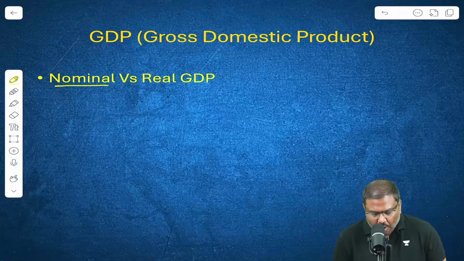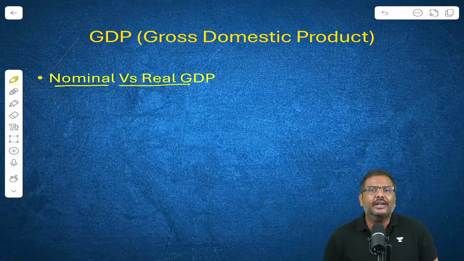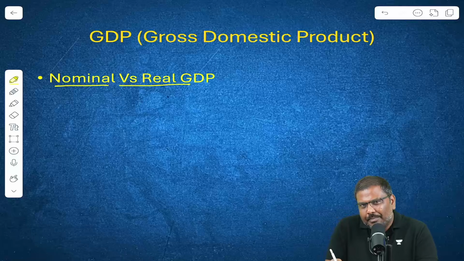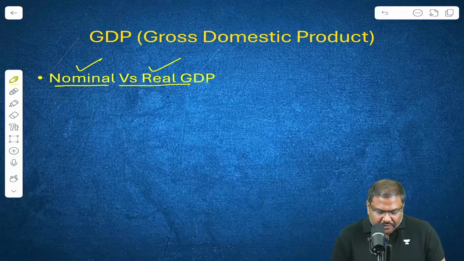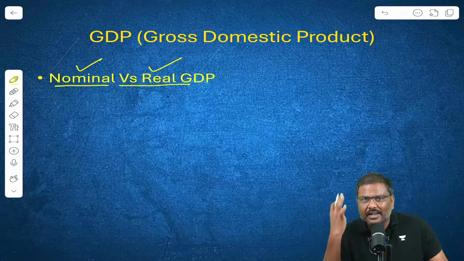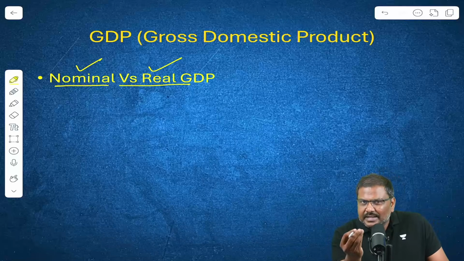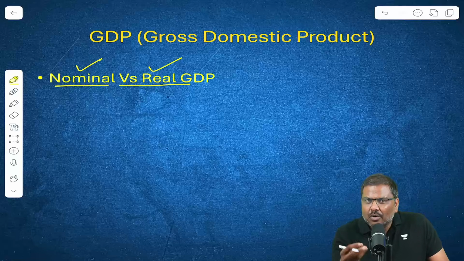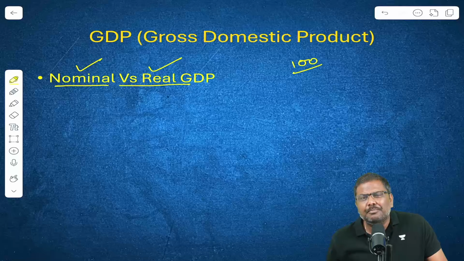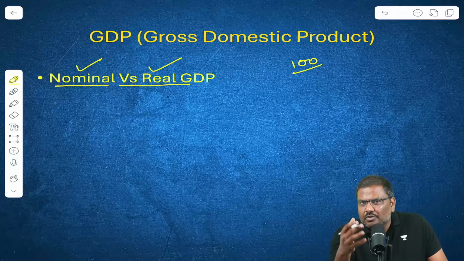We have nominal versus real GDP. I'll start using GDP to represent gross domestic product. What is the basic difference between nominal and real GDP? Let me ask you a very simple question first. You purchased, let's say, a particular product last year, and hypothetically, assume you paid 100 rupees.